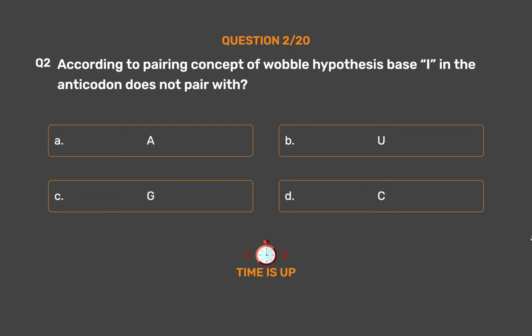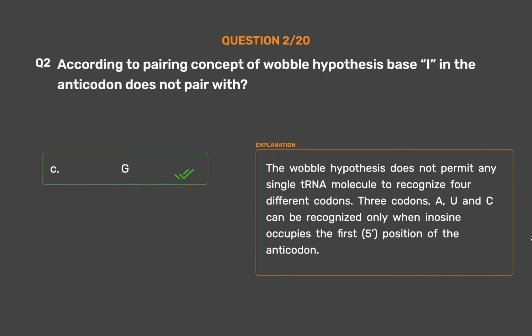The correct answer is option C, G. The wobble hypothesis does not permit any single tRNA molecule to recognize 4 different codons. 3 codons, A, U and C, can be recognized only when inosine occupies the first position of the anticodon.